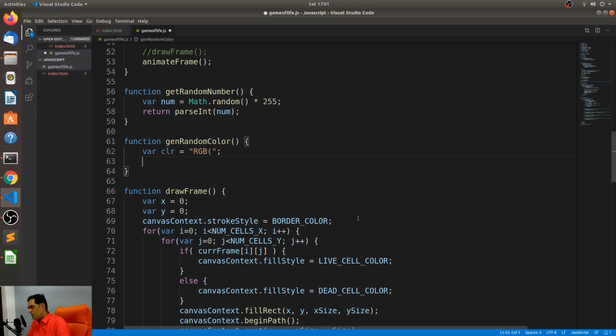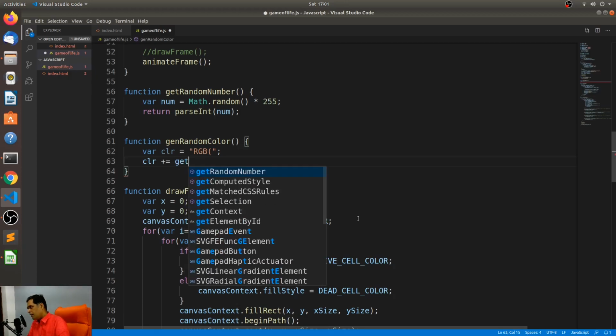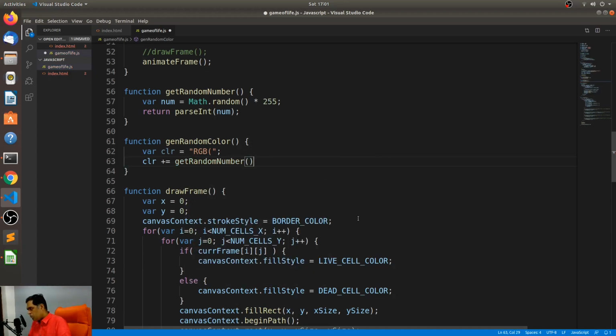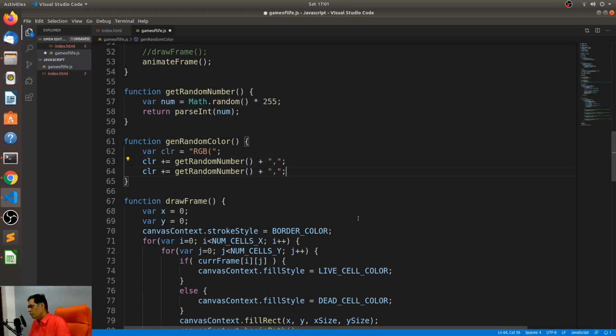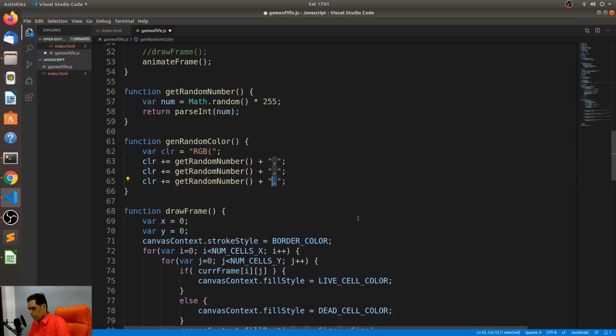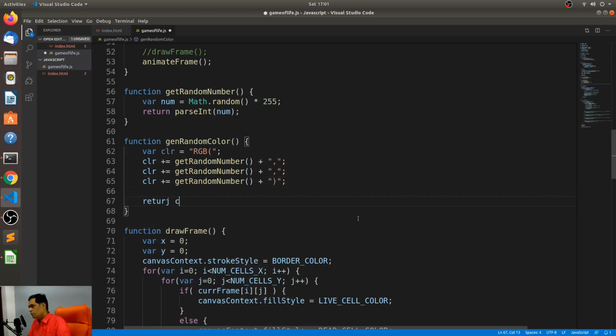And so we have this CLR plus equal to what will be the red color. Okay, get random number. Okay, so this is red, green, and blue.